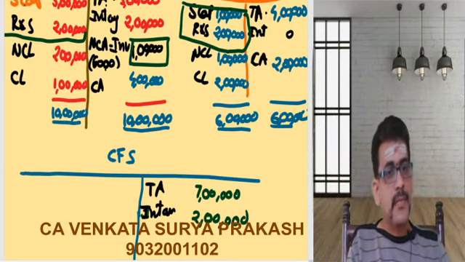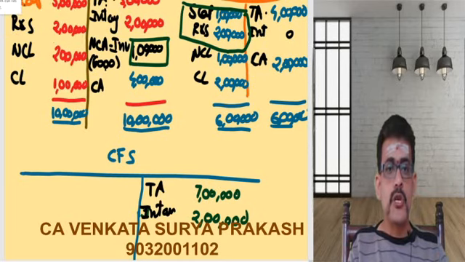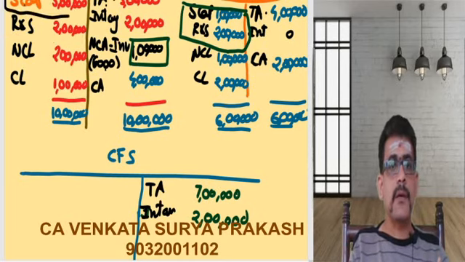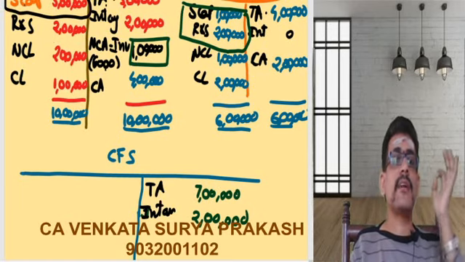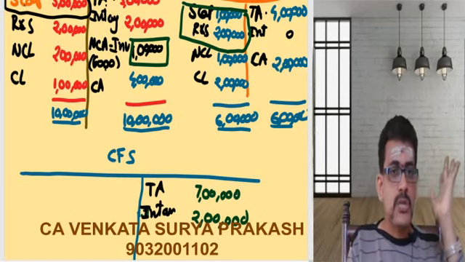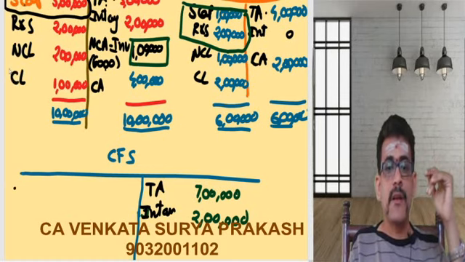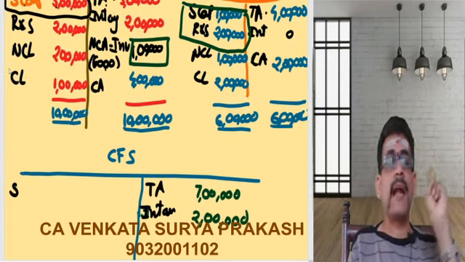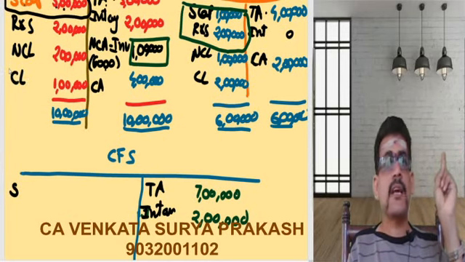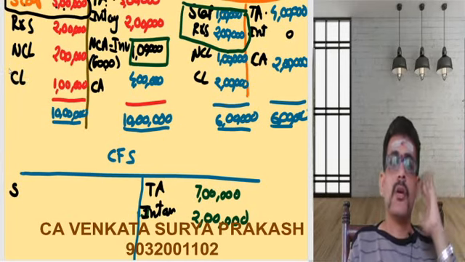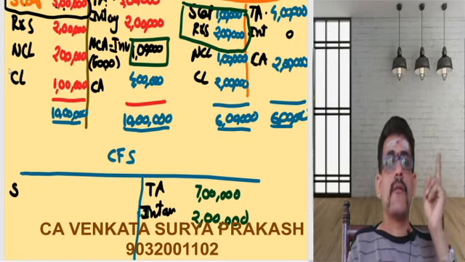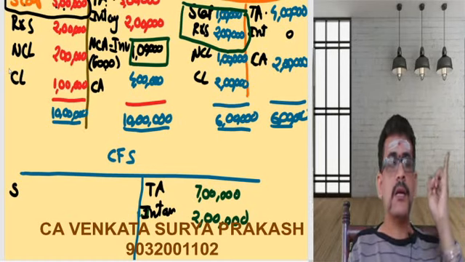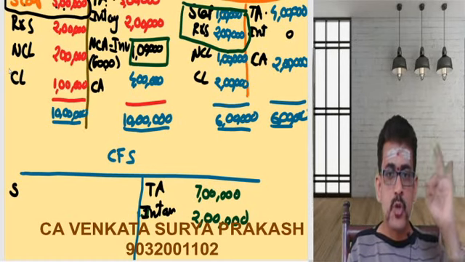There is no issue with the share capital of the holding company. So this share capital of the holding company will not change. You should not consider these things: share capital of the subsidiary company should not be considered, and reserves and surplus of the subsidiary company should not be considered.